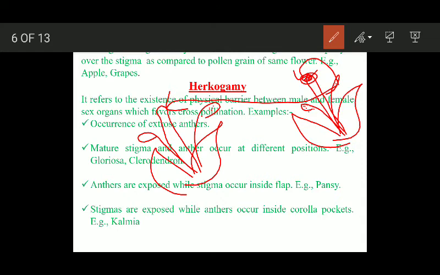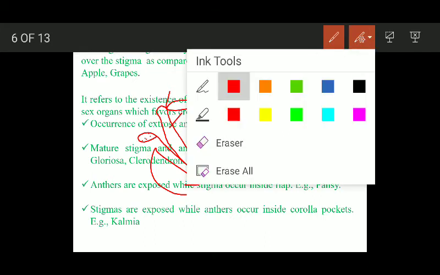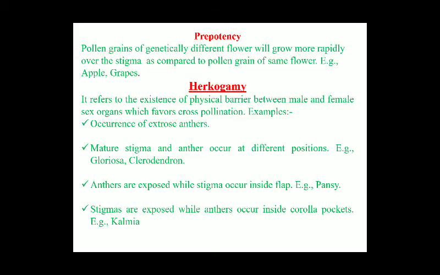And similarly, the pollen grains of these anthers belonging to this flower, they are more capable of growing here as compared to here. This is the simple way of understanding prepotency. So when pollen grains of a different flower grow more rapidly as compared to the pollen grains of the same flower, this is known as prepotency.